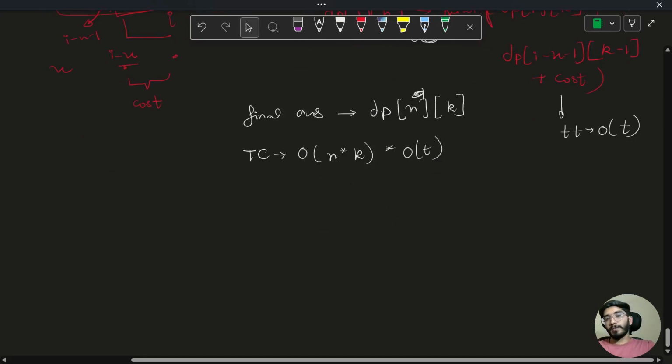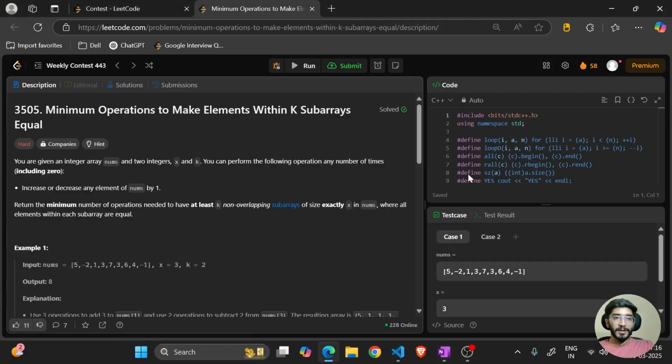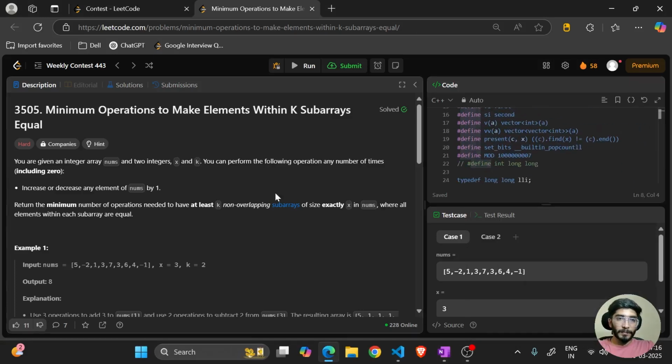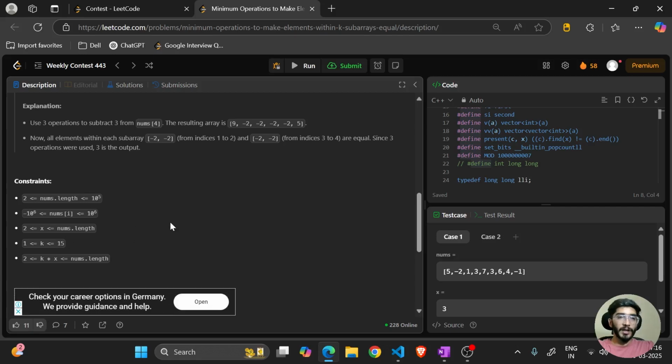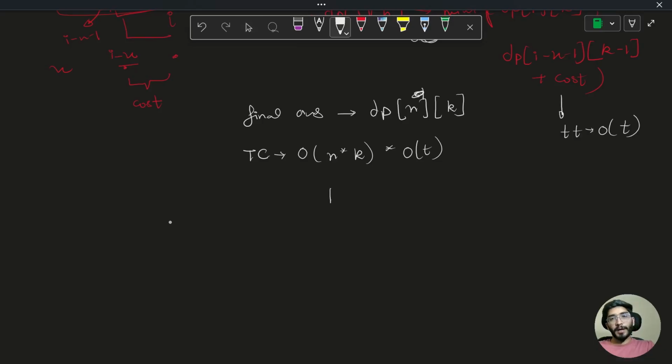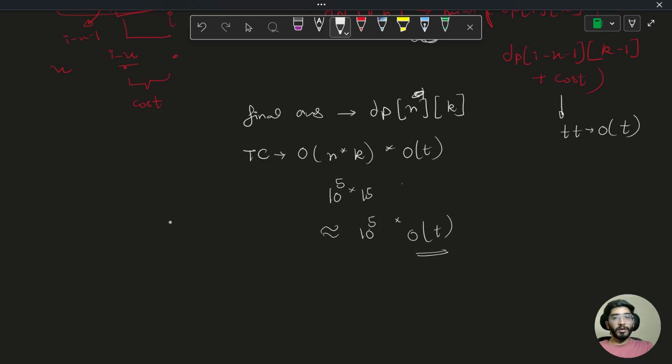How much order of time can we afford? Let's see this. If we look at the constraints, my n can go up to 10 to the power 5 and my k is 15. So my n is 10 to the power 5 and this is 15. So this is almost negligible, and 10 to the power 5. Cool. So how much order of time factor can I have in my affordance, so that this should not give TLE.